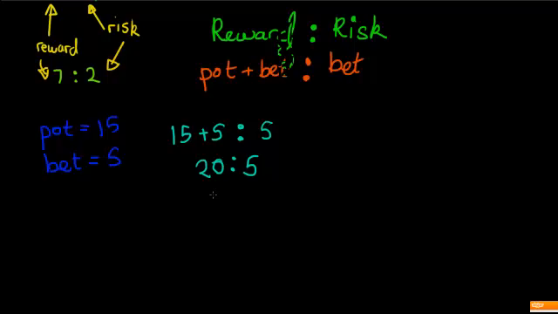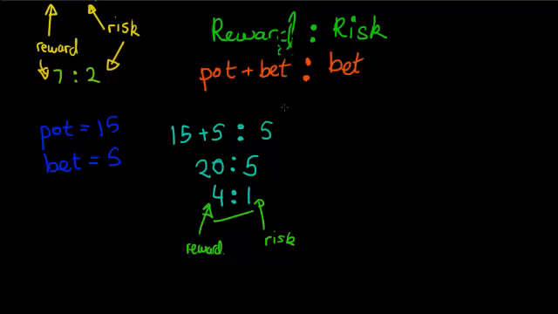And this can be simplified down to 4 to 1, because you divide both sides through by 5. 20 divided by 5 is 4, 5 divided by 5 is 1. And what this says, with this particular scenario, is that for every 1 unit of risk, you have 4 units of reward. So you could say you have to risk $5 to win $20, but simplifying that down, for every $1 you risk, you have the reward of 4. Hopefully that makes sense.